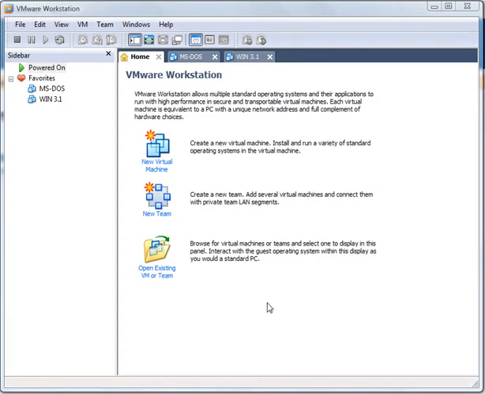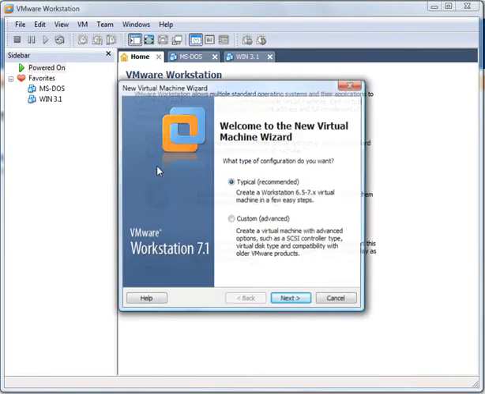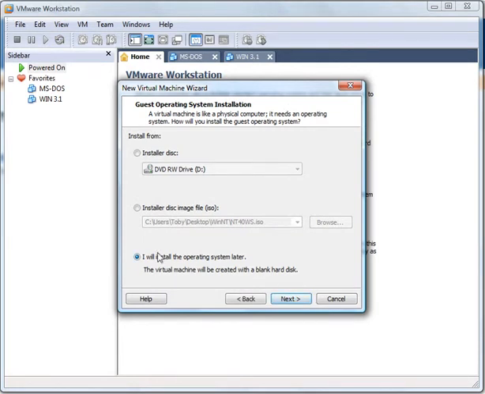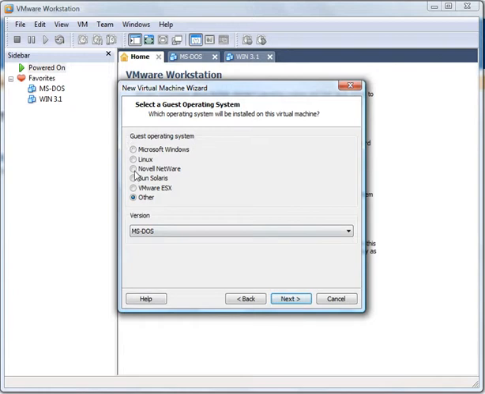Today I'm going to cover installing Windows NT Workstation using VMware. The first thing we need to do is create a new virtual machine. Typical. Click I will install the operating system later. If any of these are checked, make sure you click the radio box for other. Use the drop down menu.